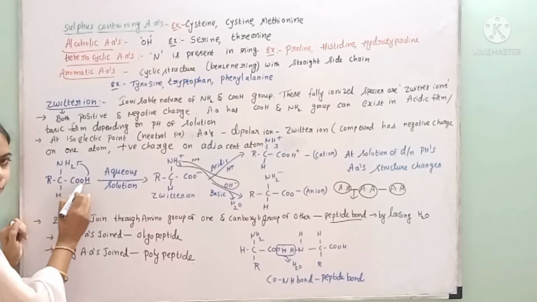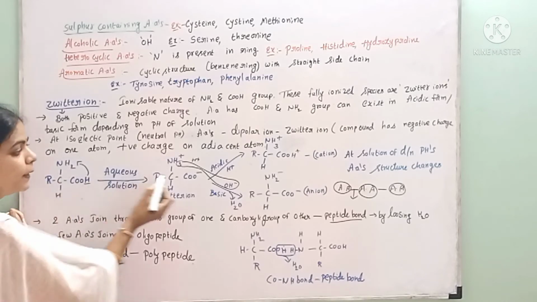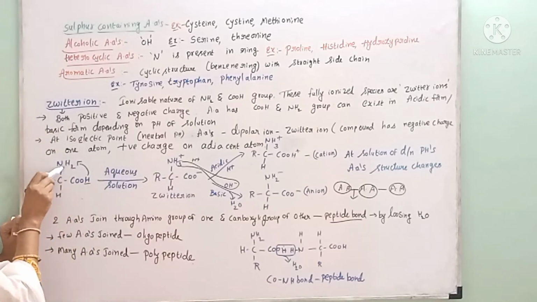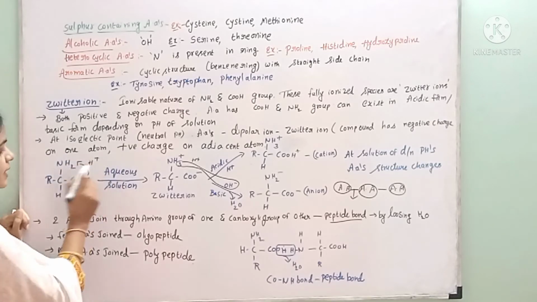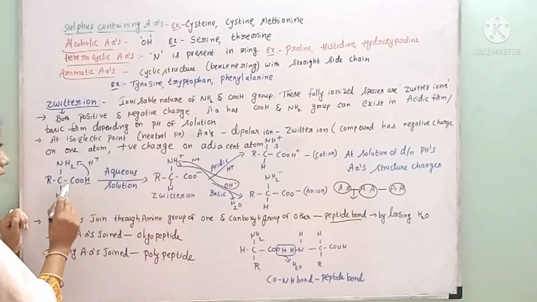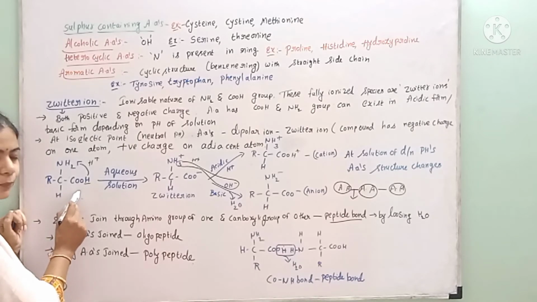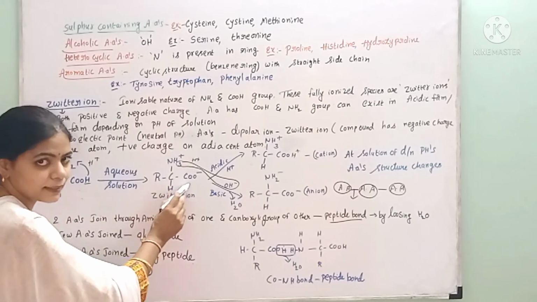When it loses the proton, what is the charge here? Negative charge. When it accepts the proton, the amine group will get the positive charge. That means NH2 will become NH3+ and COOH, by losing one proton, will become COO minus.